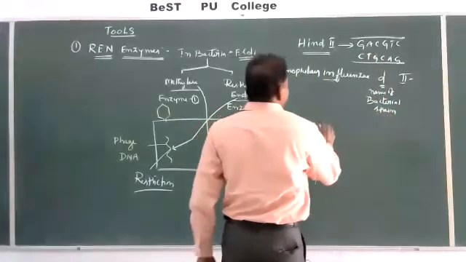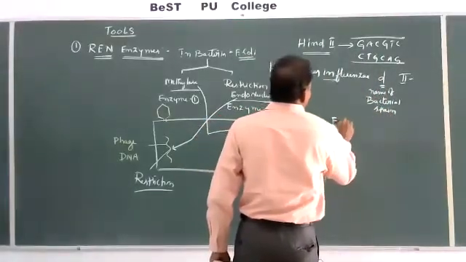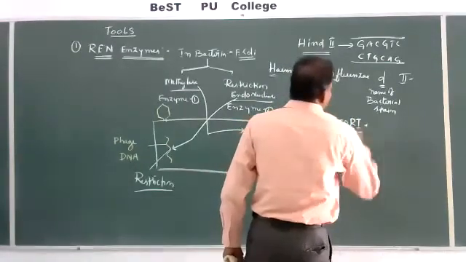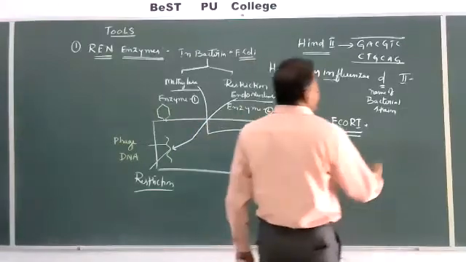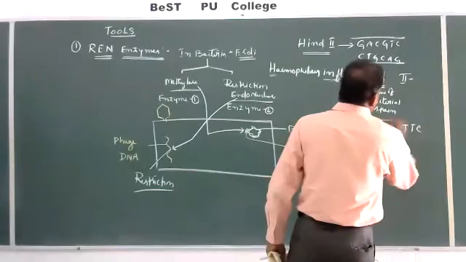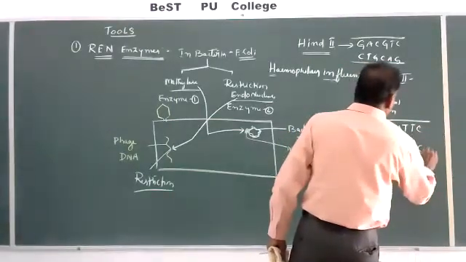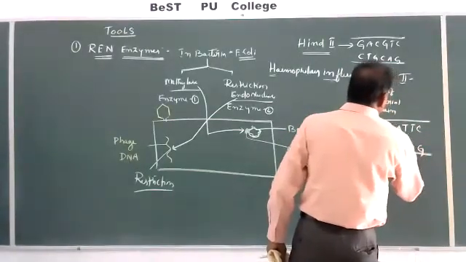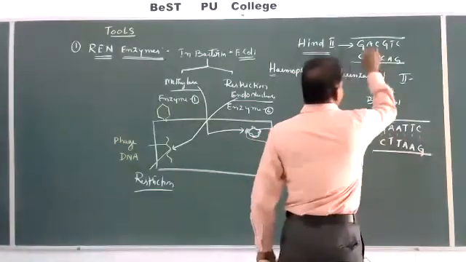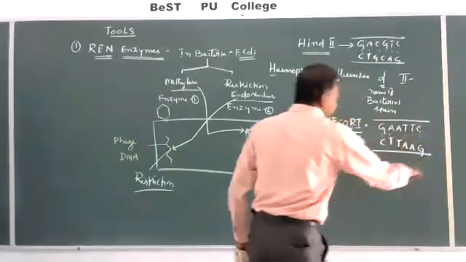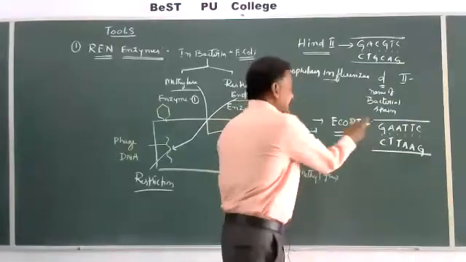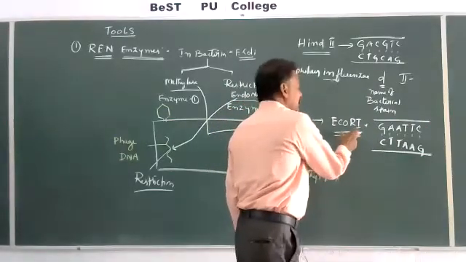In the same way, yesterday we have seen Escherichia coli R1, EcoRI, able to cut a specific sequence which is GAATTC, which are having hydrogen bonds. So this is the specific sequence which is recognized by this enzyme. This is a restriction endonuclease.